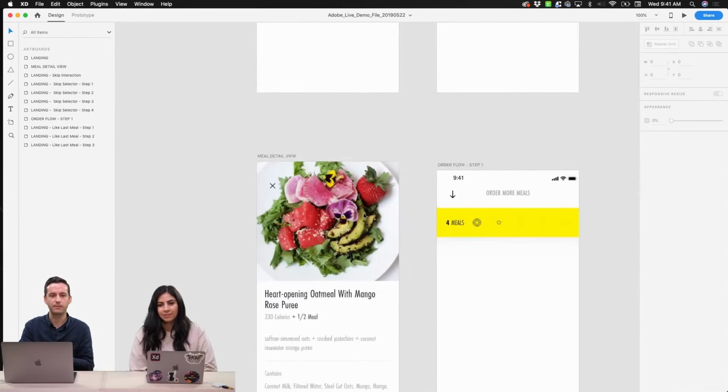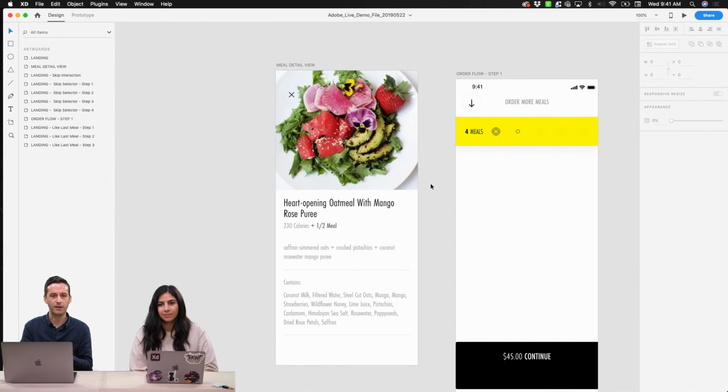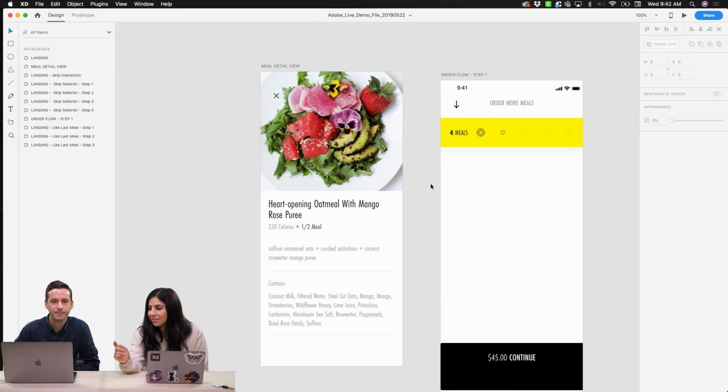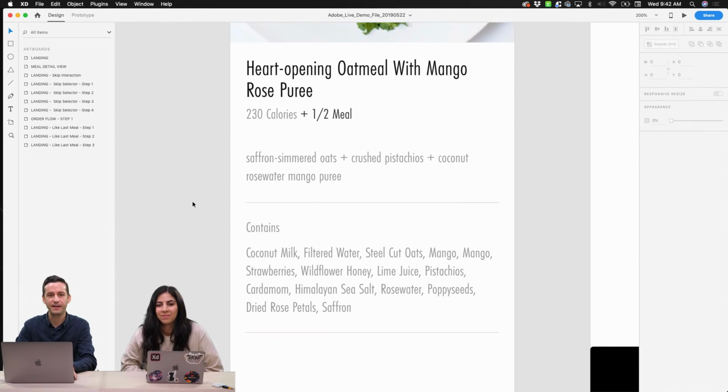And so that's what we see within this layout here, is that we're following the same structure that we had within that card, but it's almost as though we're looking a little bit closer at that card, and it gives us more ability to then go into a scrolling view where we can explore more about that meal. And so on here you have the ingredients, and I have it's kind of hard to read. Yeah, from back here. Yeah, we're zoomed way out. So we have a little bit of a description here, and then we have the ingredients that it contains.